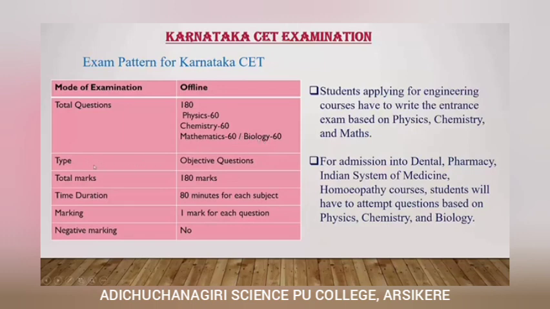And the type of questions are objective type questions, multiple choice questions. The total number of marks is 180. Time duration is 80 minutes for each subject and marking is 1 mark for each question, and there is no negative marking, right? That means you can attempt all the questions, so there is no negative marking in Karnataka CET.